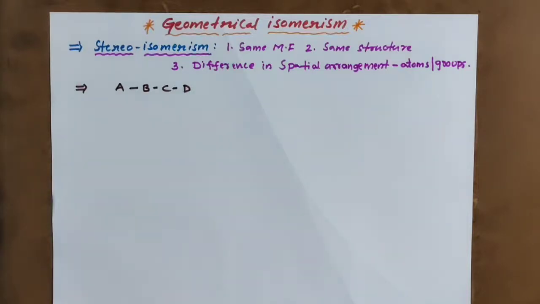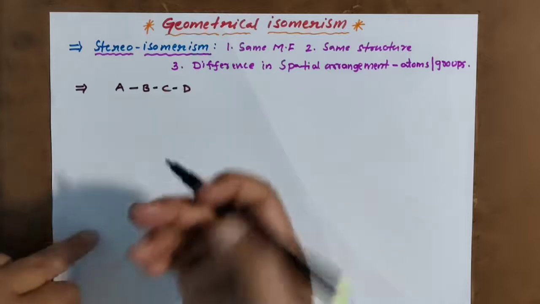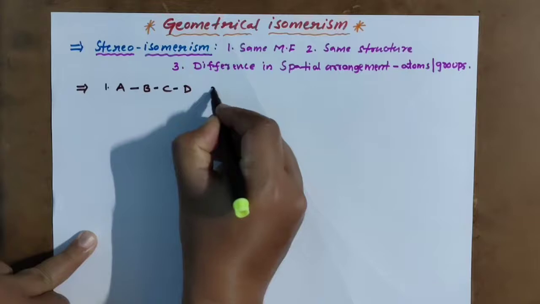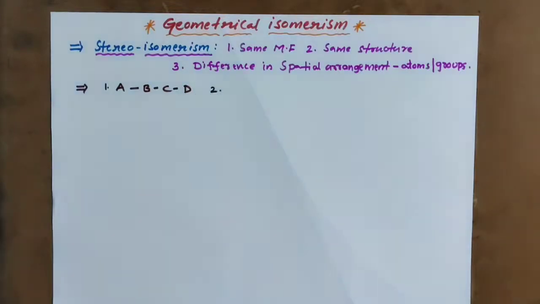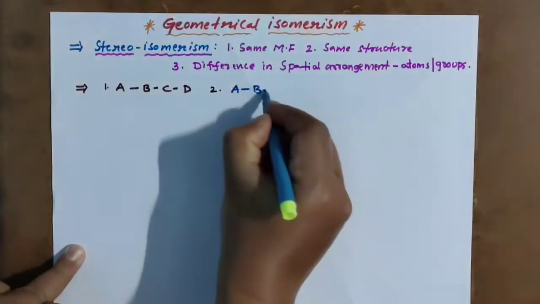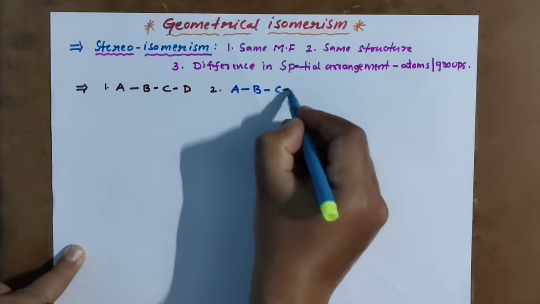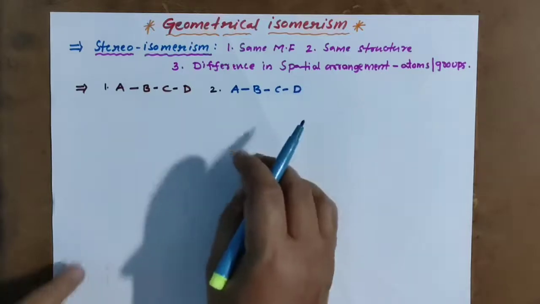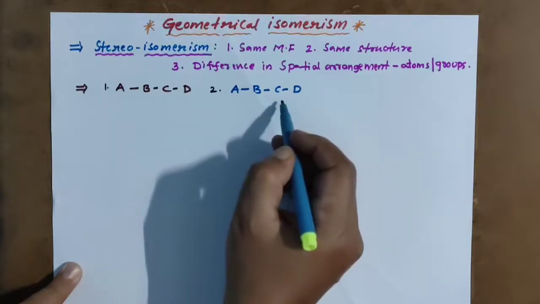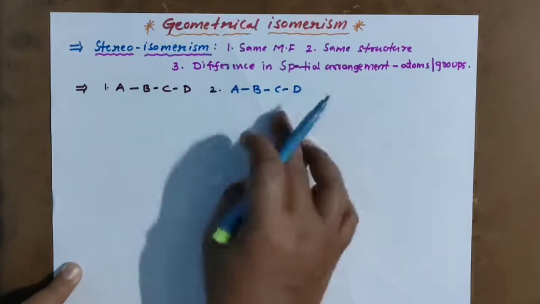This we can write in a different manner: A, B, bond, C, bond, D. And these two are the same. No change in the structure.